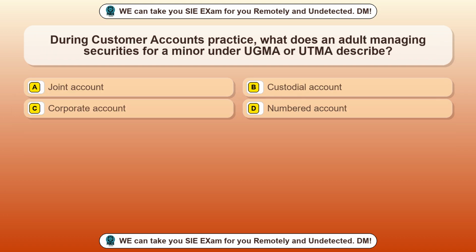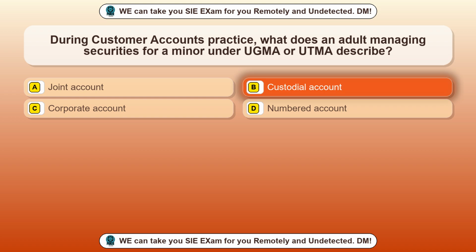Question 11. During customer accounts practice, what does an adult managing securities for a minor under UGMA or UTMA describe? Option A, joint account. Option B, custodial account. Option C, corporate account. Option D, numbered account. The correct answer is option B, custodial account.